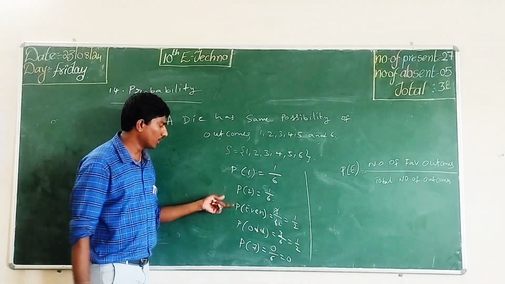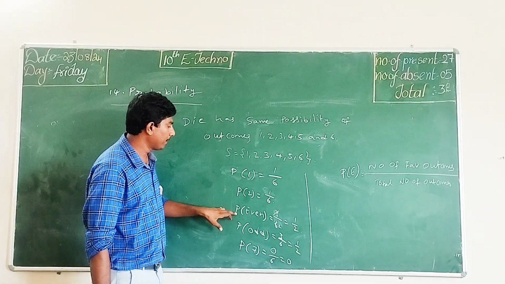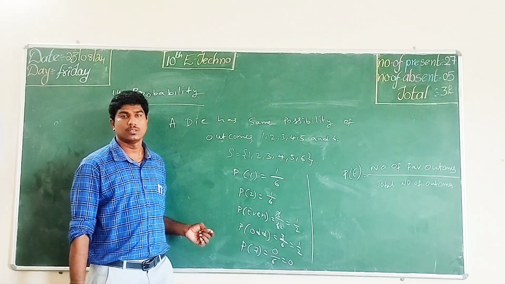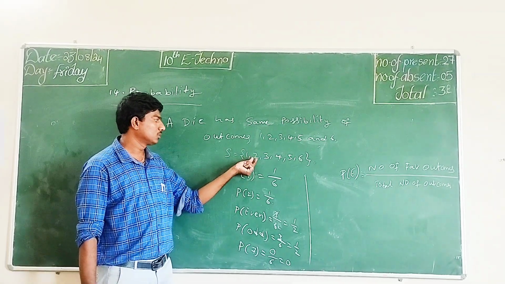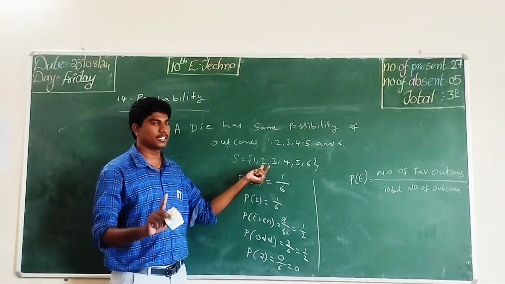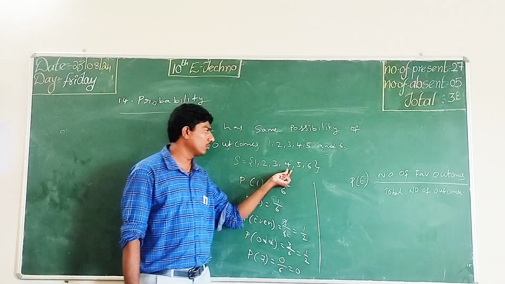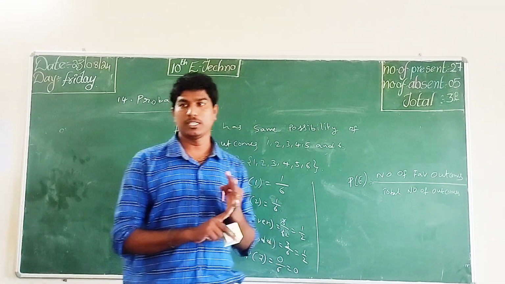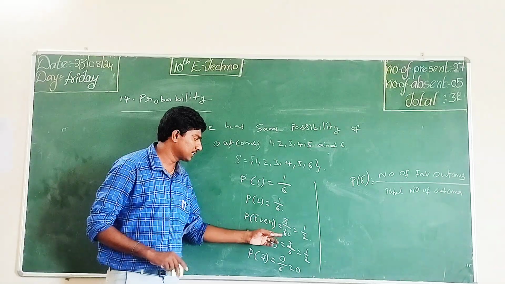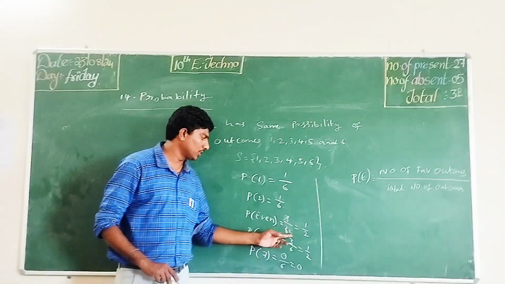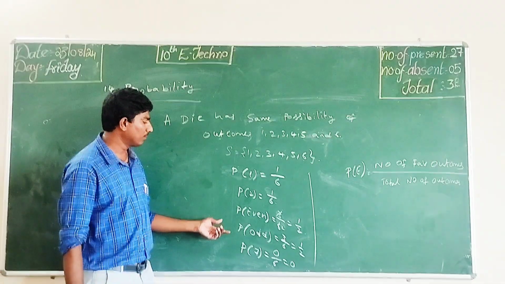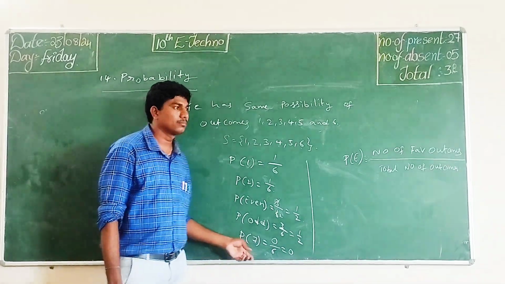So now I want the same answer for the probability of an even number. 3 by 6. Very good, that is the correct answer. So 2, 4, 6 are the three numbers that are the even numbers. So that is 3 by 6. That 3 ones are 3, so 1 by 2. That is also correct.